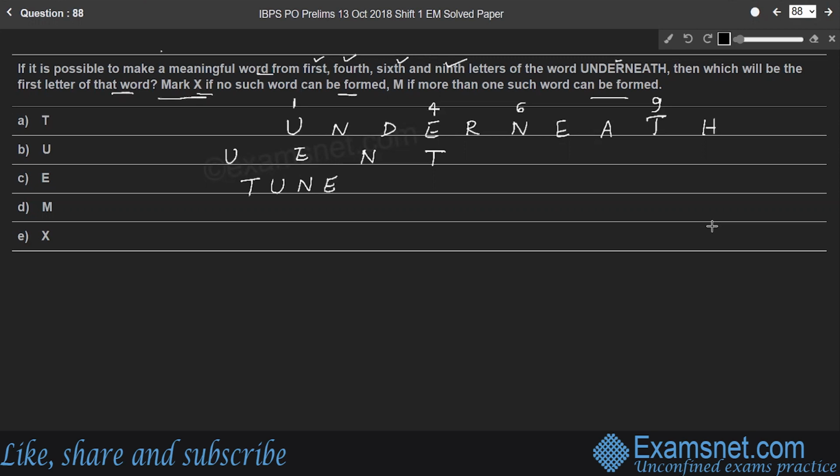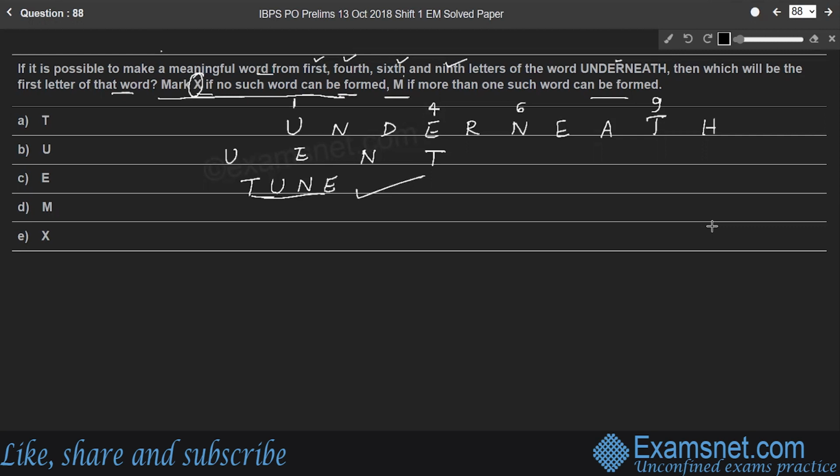Here it is given that mark X if no such word can be formed. So we cannot choose X here. Mark M if more than one such words can be formed. Can we make more than one word here? So using U, E and T? No, we can make only one word, that is tune, right?